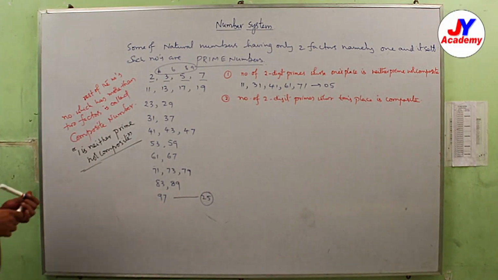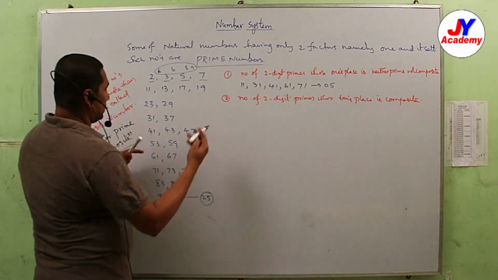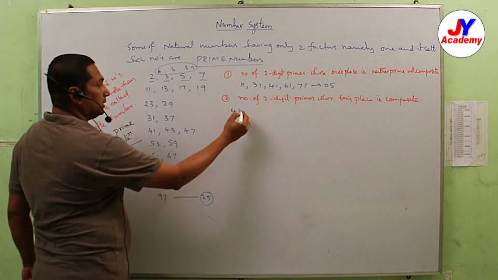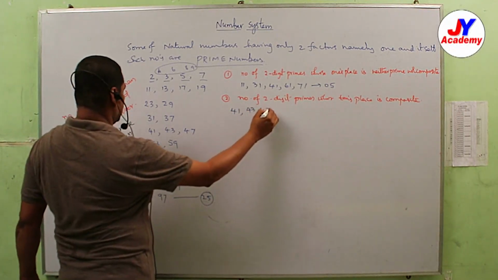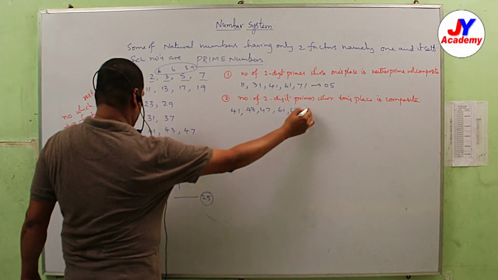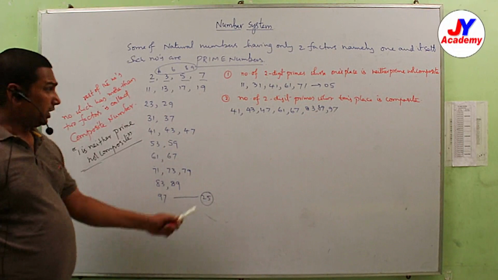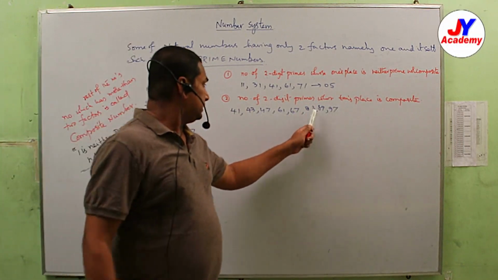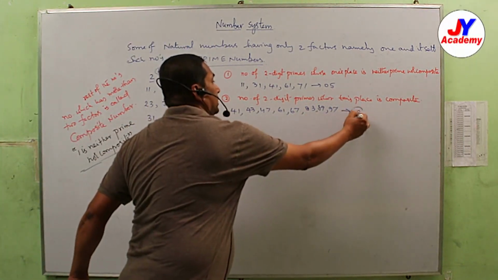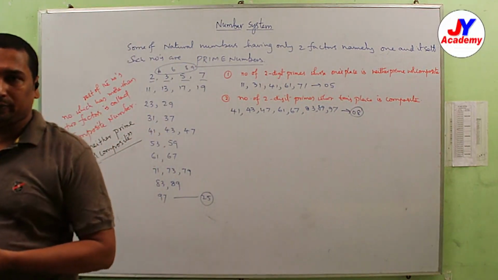So list out the numbers with tens place composite: 41, 43, 47, 61, 67, 83, 89 and 97. So how many? 2, 4, 6, 8. So number of required prime numbers is 8.